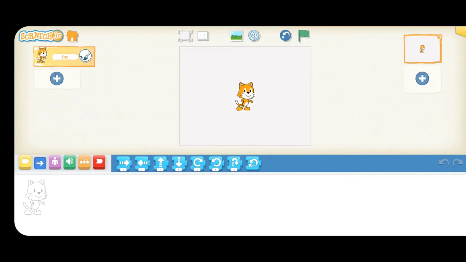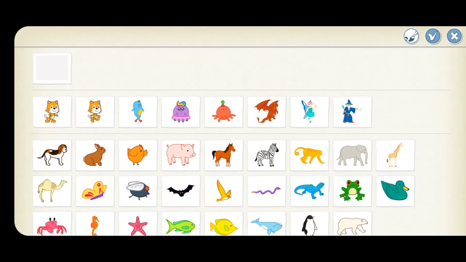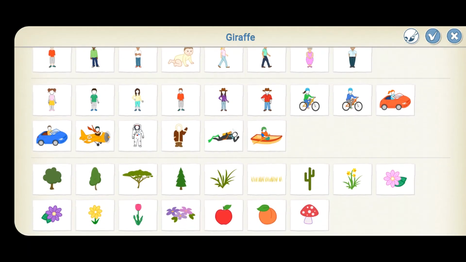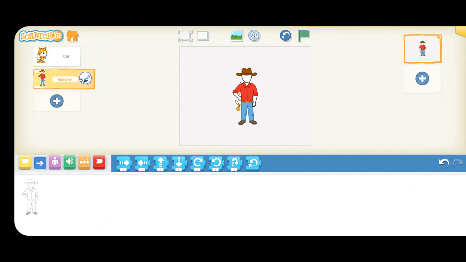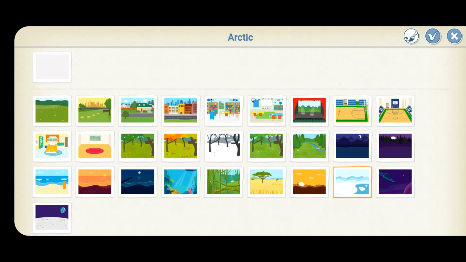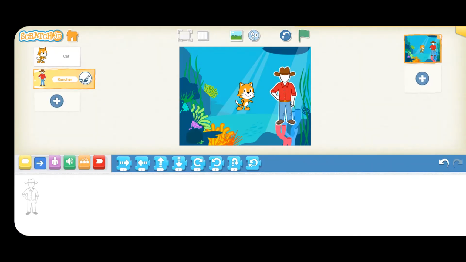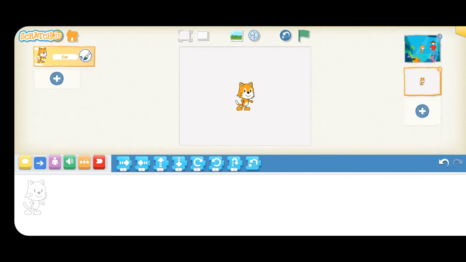To add a new sprite, click on this plus sign. All the available sprites will be listed here. You can select one, double click, and it will be added to your program. And if you want to change the background of your program, click on this symbol next to this text and select the available background. Now in order to add a new scene to your project, click on this plus sign and a new scene will be added.